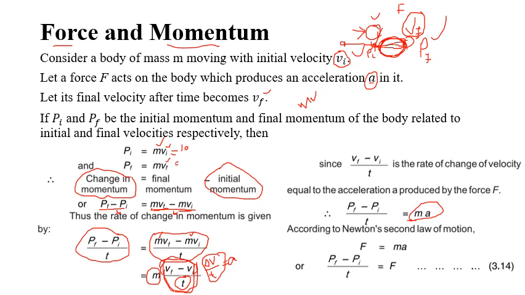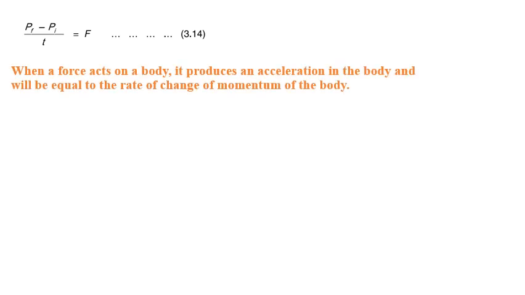Now if we recall Newton's second law of motion, ma is equal to the force applied. So can I write F in place of ma? This ma will become F. It means pf minus pi divided by t is equal to F. Now, this is the same equation as in the previous one. So from this equation we can also define the force.